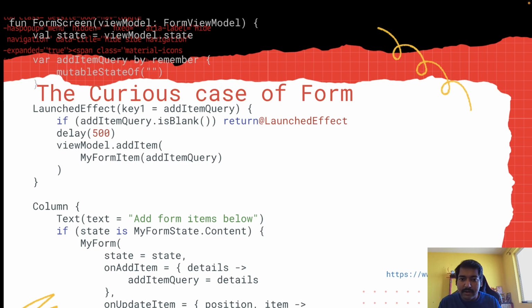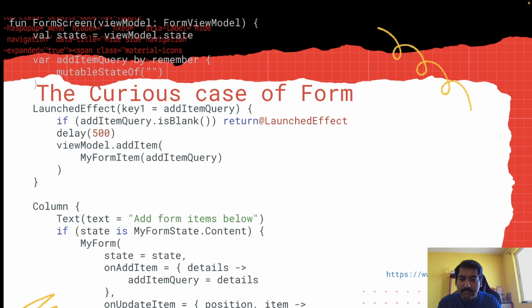If it is blank, it would not do anything, but if it has something, we are adding a 500 millisecond delay. Why? So that it works as a debounce effect. If the user is typing something, it won't be called for each keystroke; it would have a 500 millisecond delay before calling viewModel.addItem.